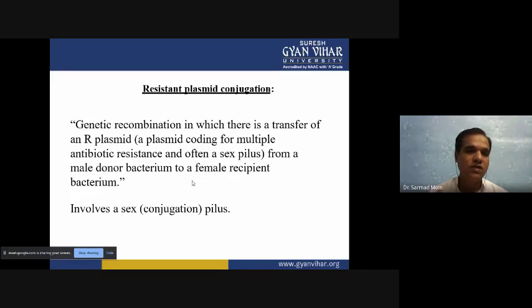We call it that because the plasmid contains resistance genes, and these can transfer from donor to recipient organism. In this third type of process, the genes are transferring, and these genes are very important for antibiotic resistance and other types of resistance. In this process also, pili are required.